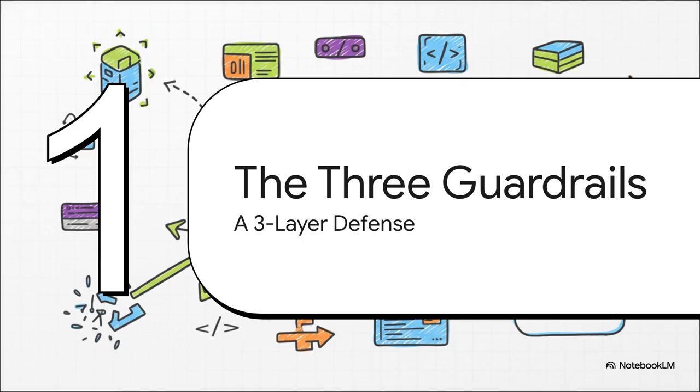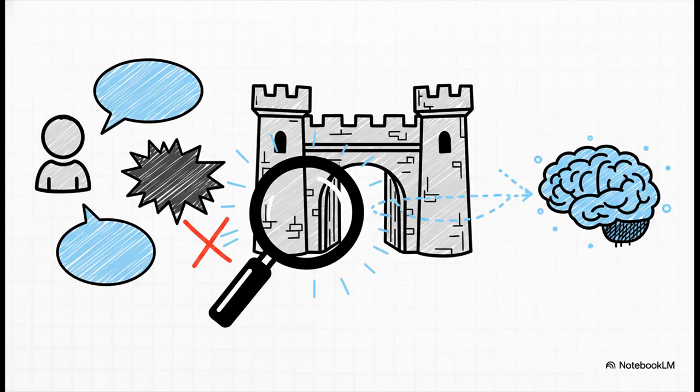Think of it as a security pipeline that intercepts the conversation at every single critical point. So let's meet these 3 guardrails and see how they work together. First up, guardrail #1. This is our bouncer at the front door. It inspects every single prompt that comes from a user before it ever gets anywhere near the LLM. Its job is simple. Look for those known malicious patterns and just block them on the spot. This is our first and best defense against that initial prompt injection attack.